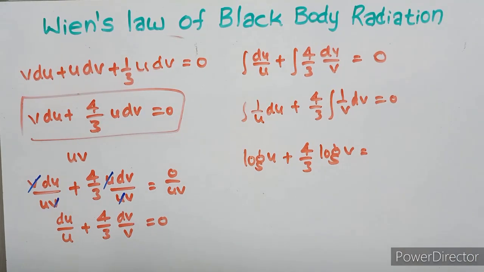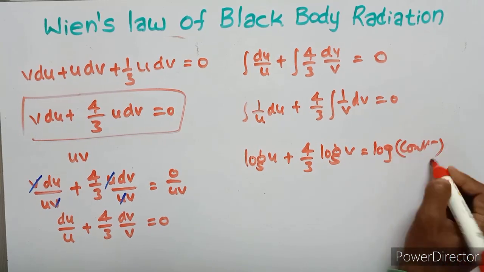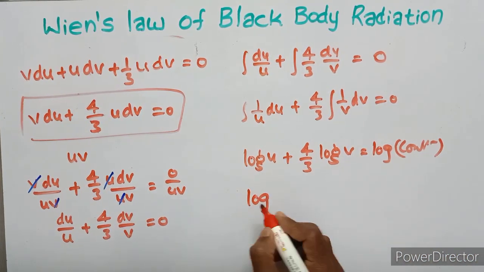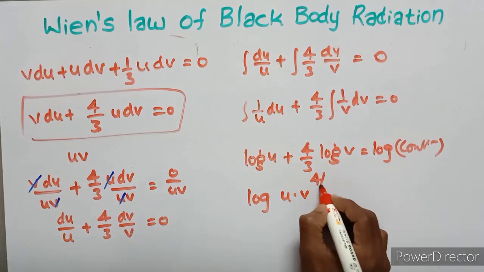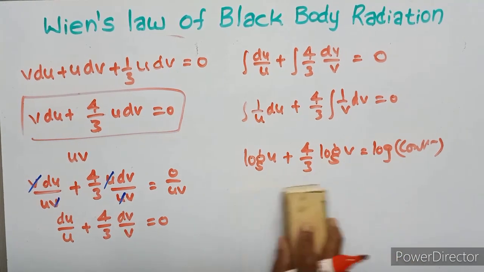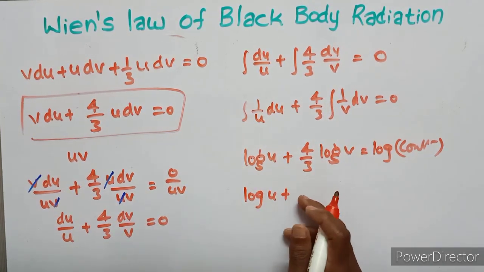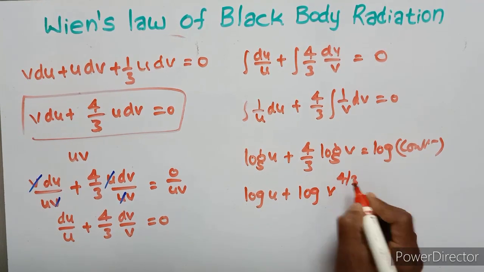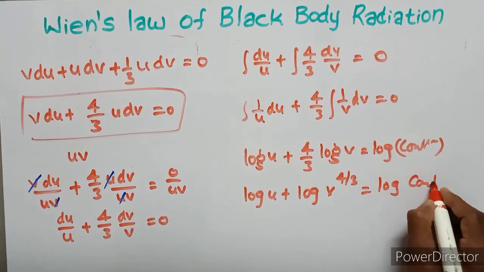So here log of a constant. Then this equation can be written as log of U times V to the power of 4 upon 3. So then, simplifying, log U plus log V to the power of 4 upon 3 equals log constant.